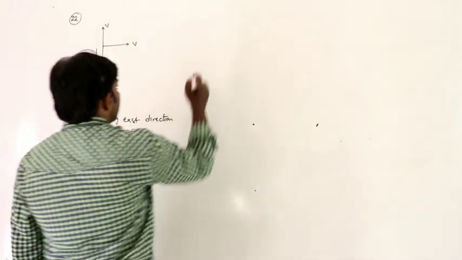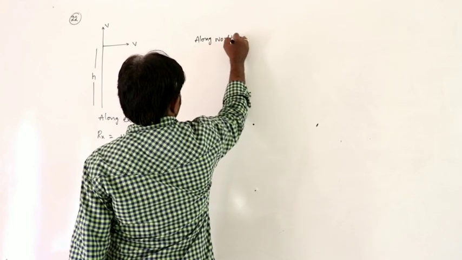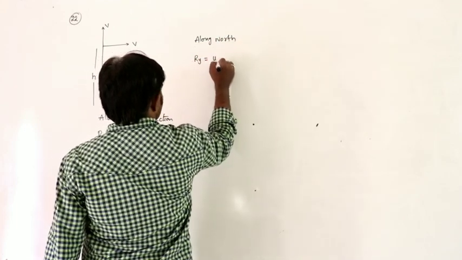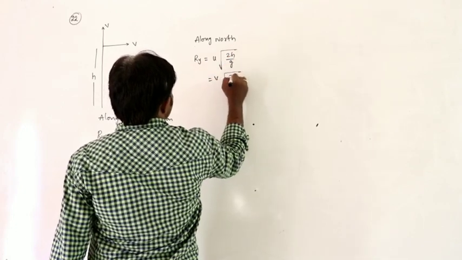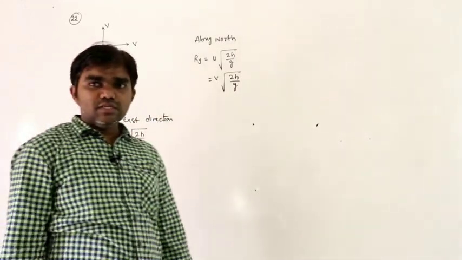Next, along north, let us say Ry. Here also v into under root 2h by g. Velocity is v and projecting from the same height.